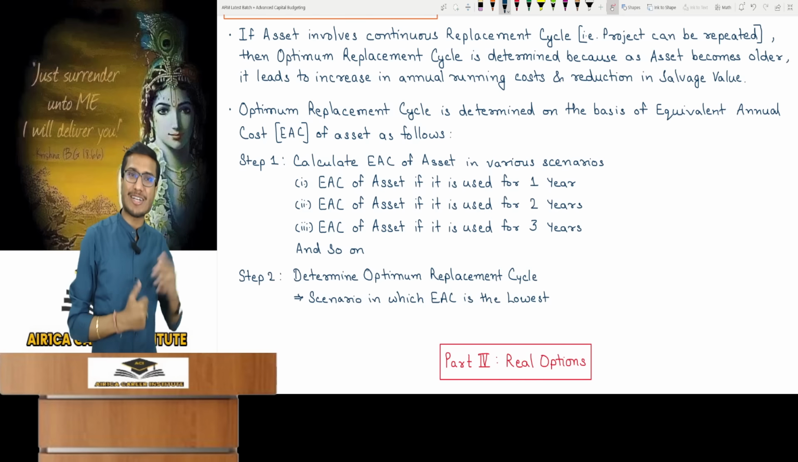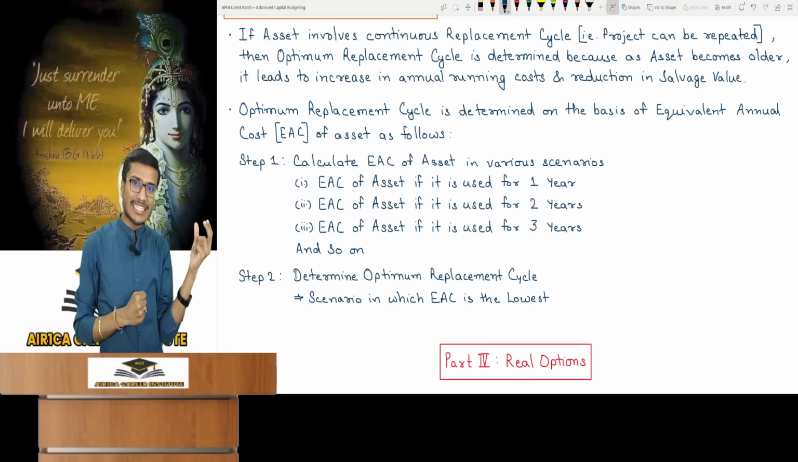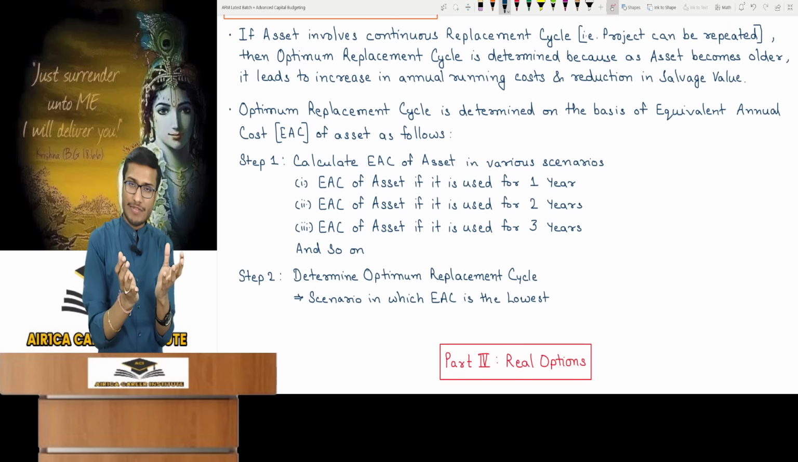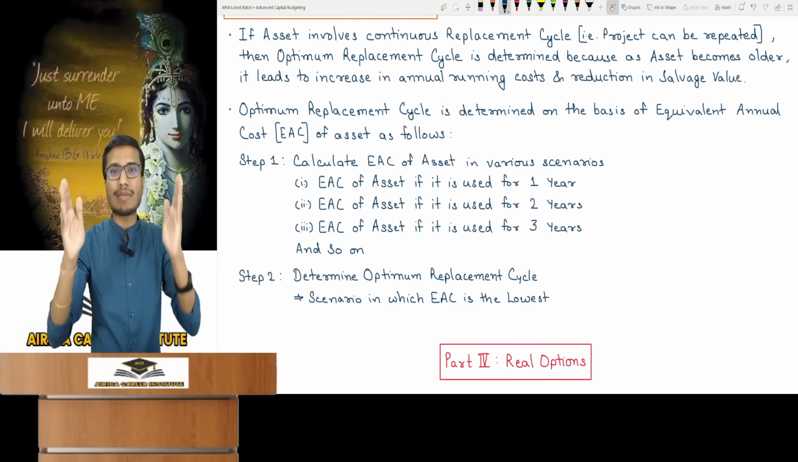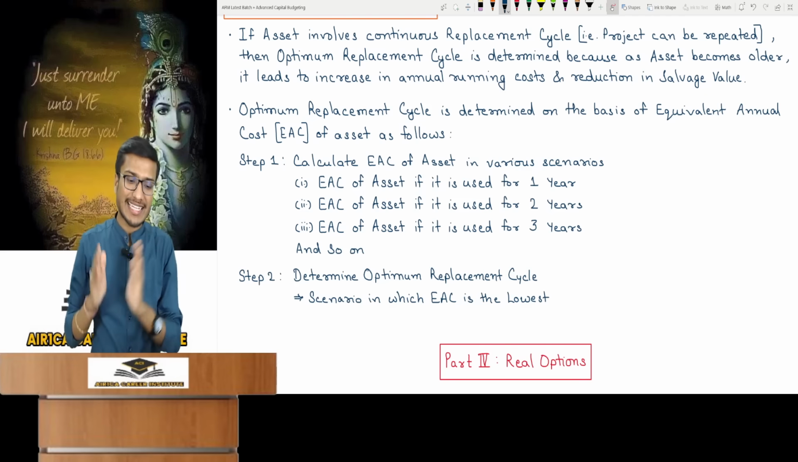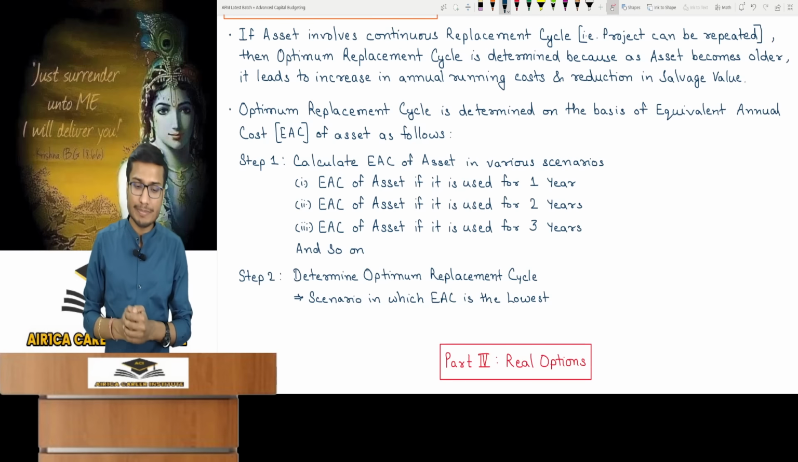For the 3 years use, the EAC will be, meaning 3 years of running cost, salvage value at the end of the third year, and initial investment. Calculate the PV of all these divided by the 3 years PVF since it's for 3 years. So what is the equivalent annual cost each year and what will be my expense annually? This applies for 4, 5 or any other relevant years. You'll keep doing it, understood?